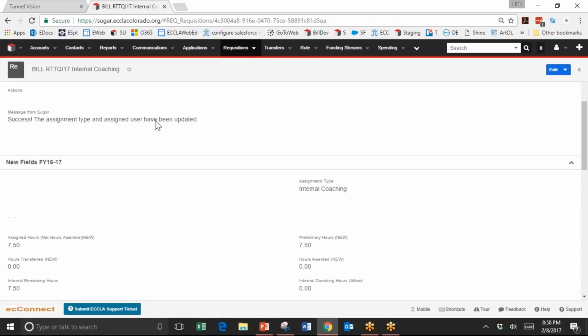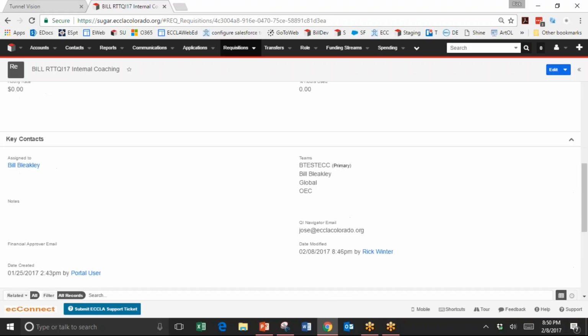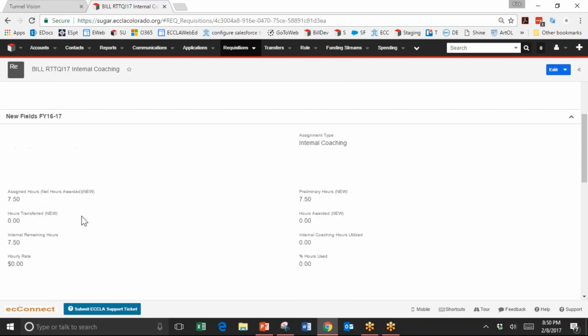The first step you're doing with any of the coaching requisitions is to make sure the assigned to is the right coach. Again, you can do this later, but it's better to do it earlier. And we're going to check the hours. In this case, there are 7.5 preliminary hours and 7.5 remaining hours. It's really important to look at the remaining hours because that's the maximum we can assign. So if you had already done some coaching, you could only assign the remaining hours.